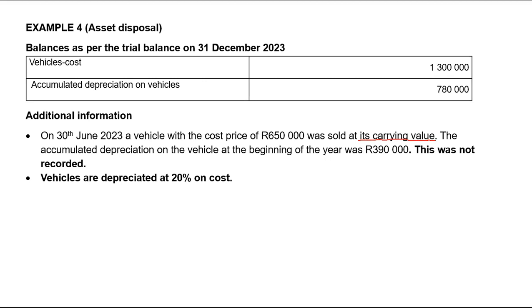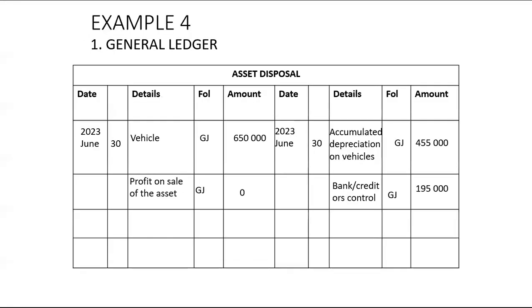And when you want to calculate profit, it will be the selling price minus the carrying value. I hope you got that. So in this example here, we did not make any profit nor incur any loss from the sale of this vehicle.